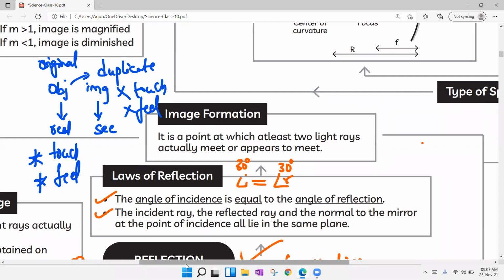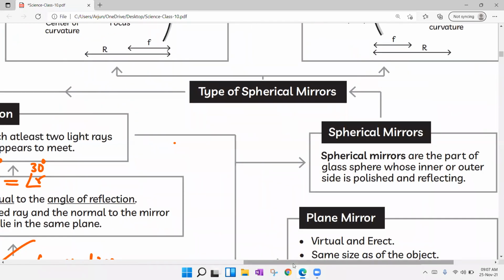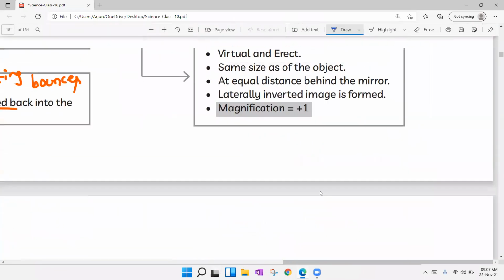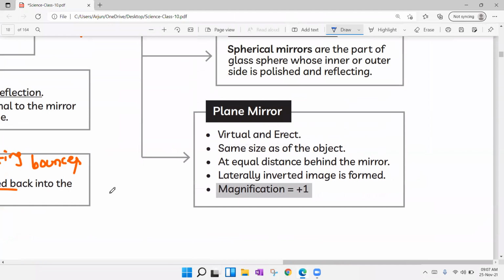And to form an image, to observe an image, what is needed? Mirrors are needed, right? So first of all, what is meant by mirror? Mirror is nothing but a 100% smooth, polished and reflecting surface.